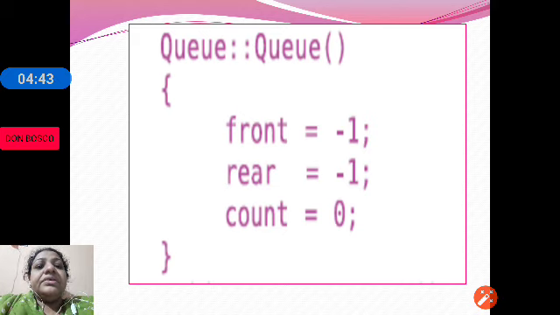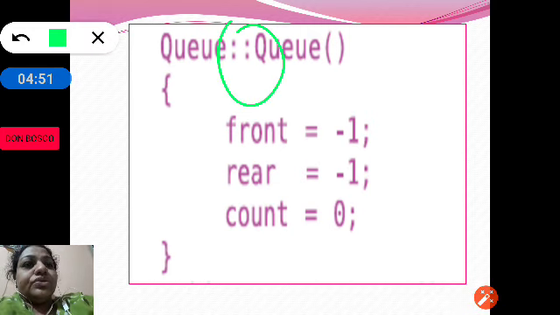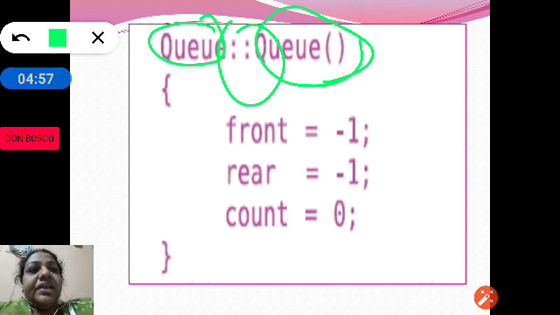The first is the constructor, queue. You can see there is a queue defined with the scope resolution operator, and if a member function has the same name as the class name, it is called a constructor. It is used to initialize the object, and it will be automatically executed when the object is created.